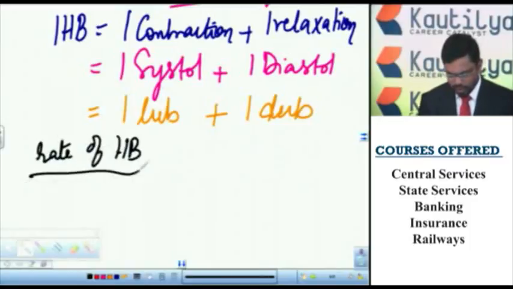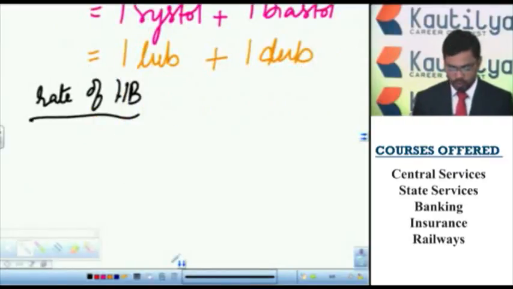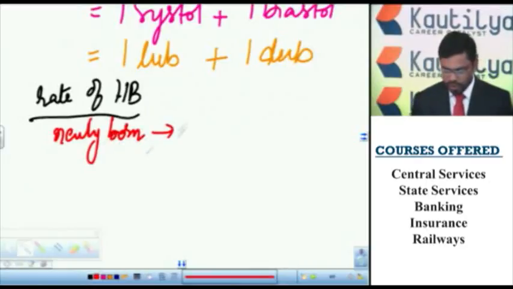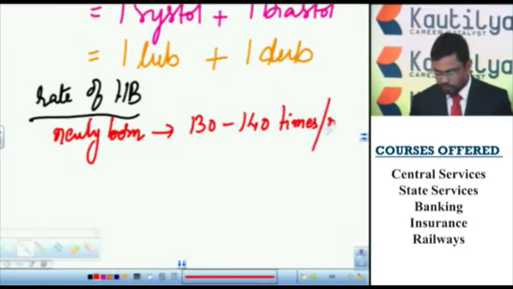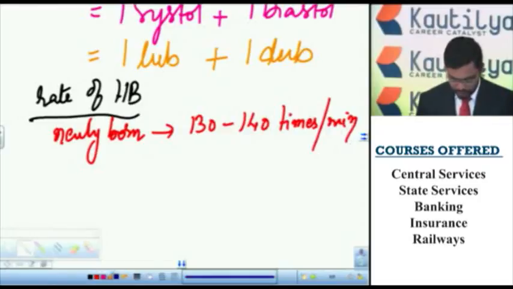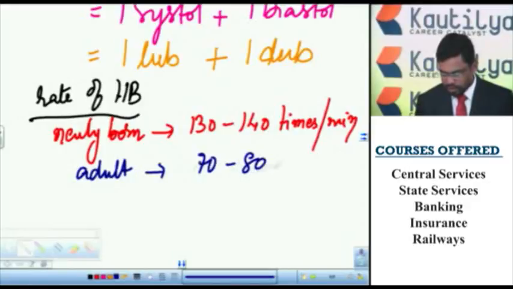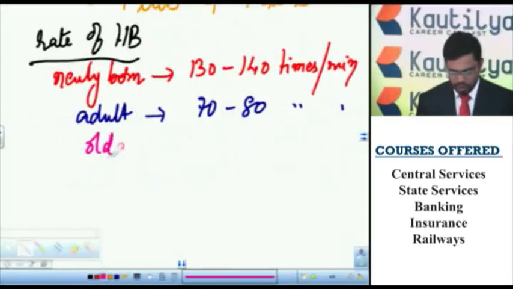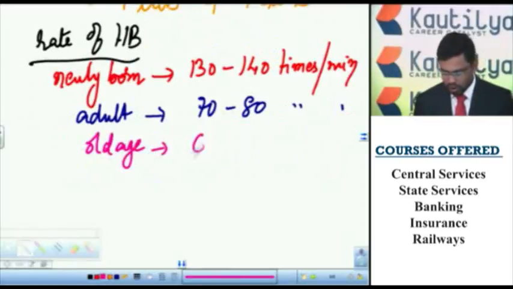The rate of heartbeat varies at different age groups. The rate of heartbeat in a newly born child is 130 to 140 times per minute, and the rate of heartbeat in an adult is 70 to 80 times per minute. The rate of heartbeat in old age persons is 60 to 70 times per minute.